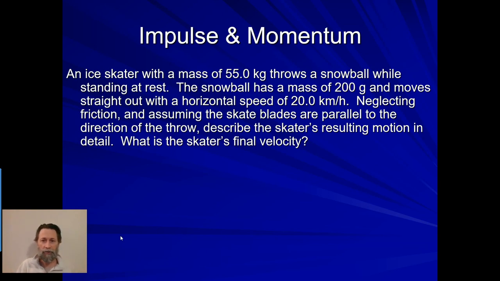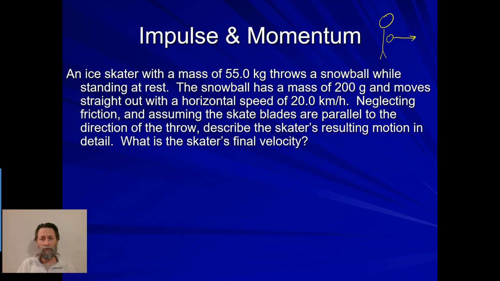So, neglecting friction and assuming the skate blades are parallel to the direction of throw, describe the skater's resulting motion in detail. What is the skater's final velocity? So think through this. I have my skater standing here, and they throw this snowball this way. If you conceptually think through it, if I'm just standing here holding the snowball, what is my momentum in going to be? What are both of our velocities? They're both zero, right? So isn't our momentum in zero?